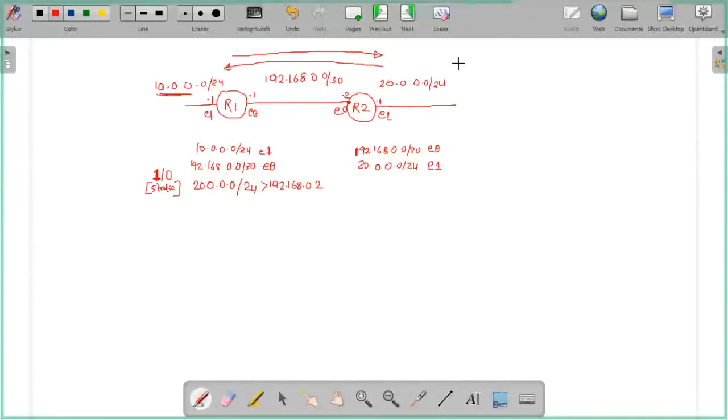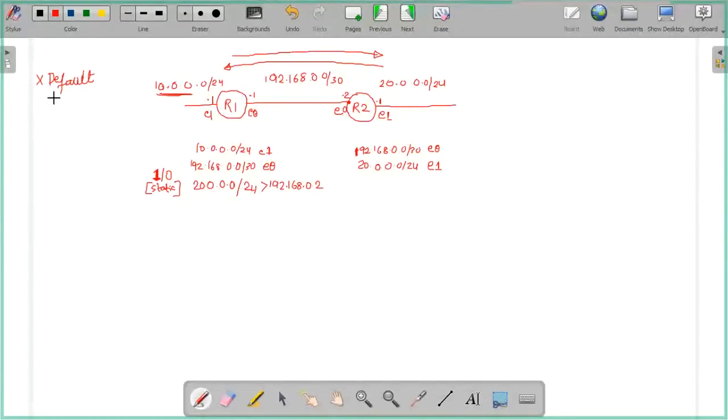We understood various types of route, right? So which route should I use? You said default route, but the default route is not good in this case, because I don't want all my traffic to come to R1 every time.